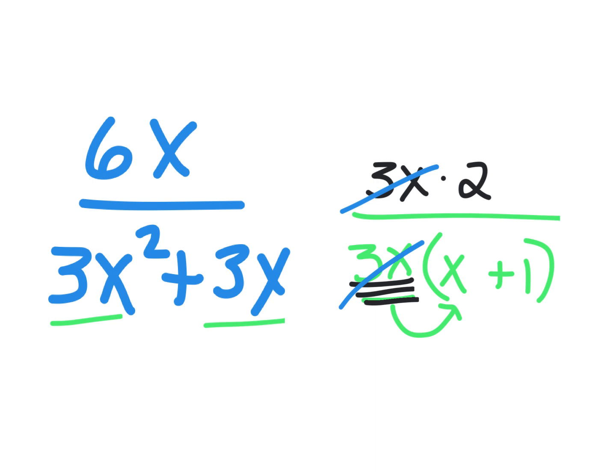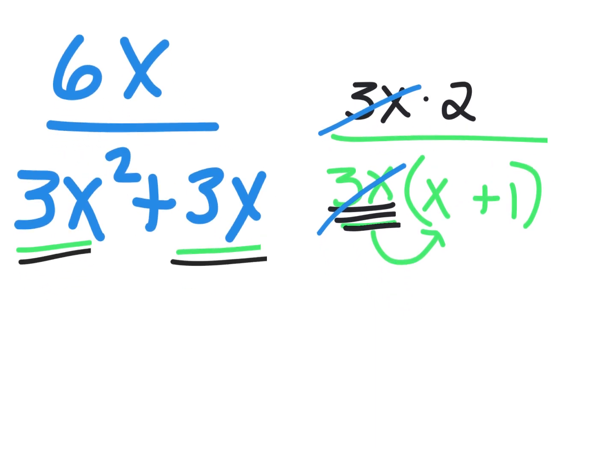You guys, do you get there's a 3x in both of them and it can be pulled out? That's probably the most important kind of factoring, because on the factoring test, I remember tons of people got that wrong. Let's practice one like that. Ready?